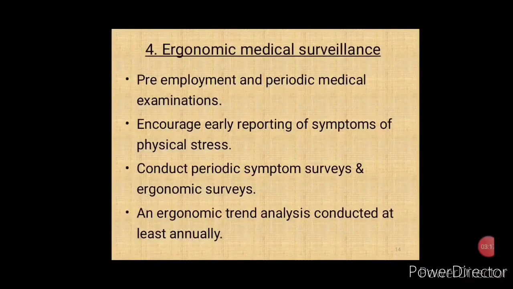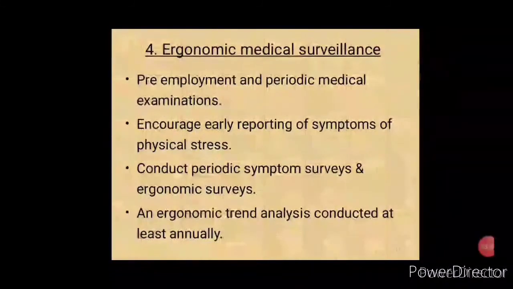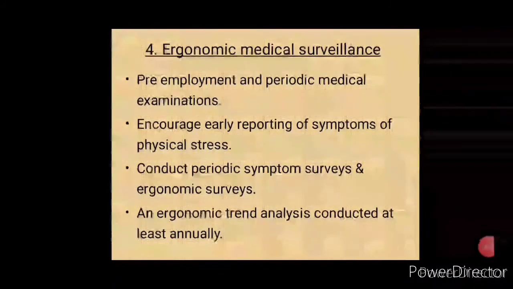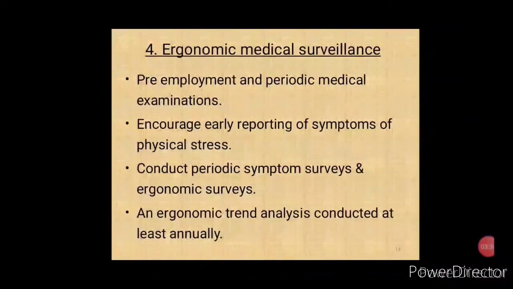Apart from these, symptom surveys and ergonomic surveys also help to identify the flaws in the system. These surveys can be done by distributing checklists to the workers, which they can fill anonymously. Checklists can include questions which indicate development of symptoms of injury or illness related to work, awkward postures, excessive force needed for any task, fatigue, workload, etc. Keep the documents of all medical reports, injury and illness reports, survey results, etc.